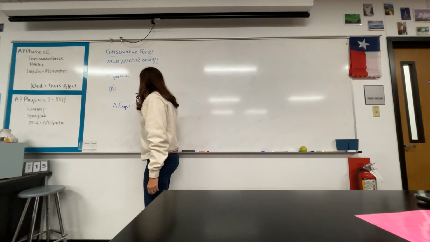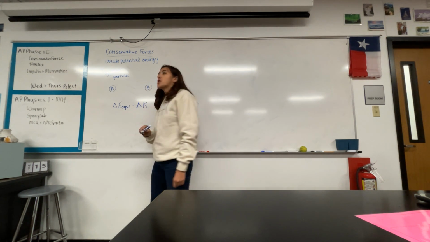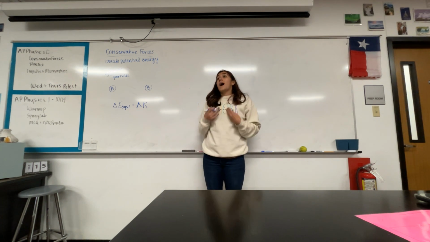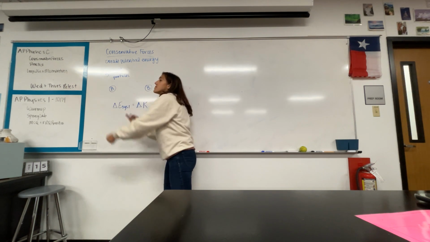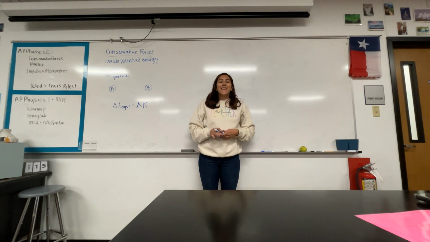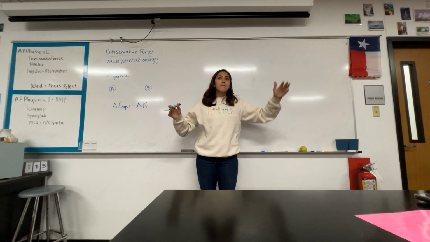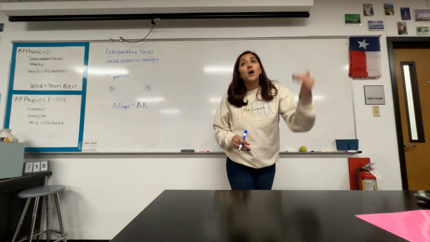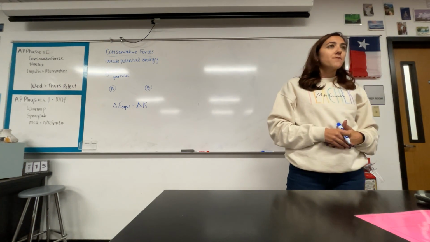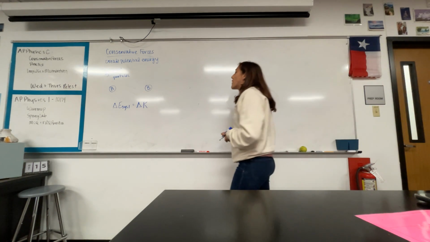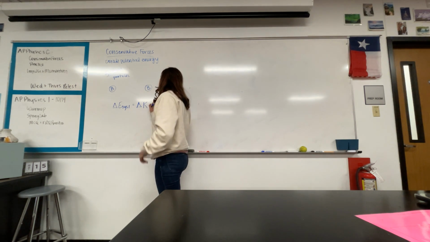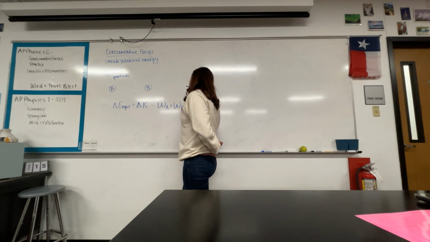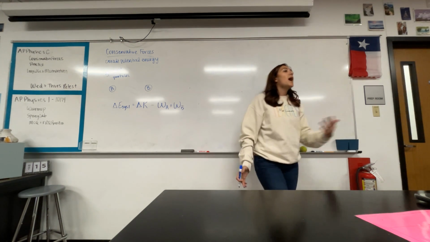The change in energy of the system must be equal to the change in kinetic energy of this system. So this system, as defined by me, of these two particles, had a change in energy. Anybody have a question about how that happened? Now, something had to cause that change in kinetic energy, right? If my system is defined only as these two particles, that means that this kinetic energy must be a combination of the work done on A and the work done on B. Some external force. I don't know what it was.